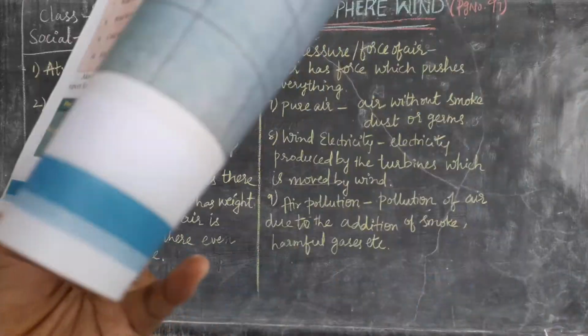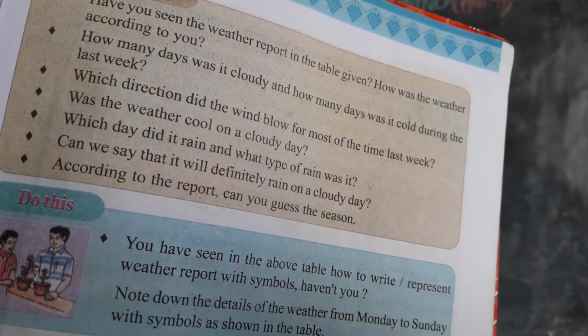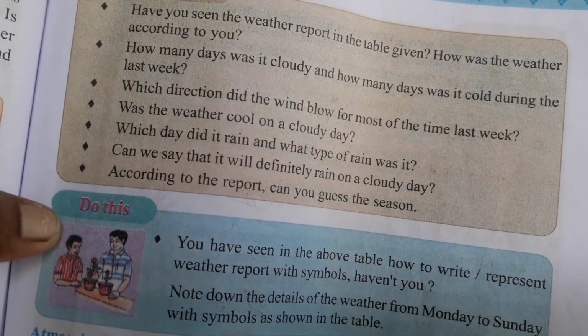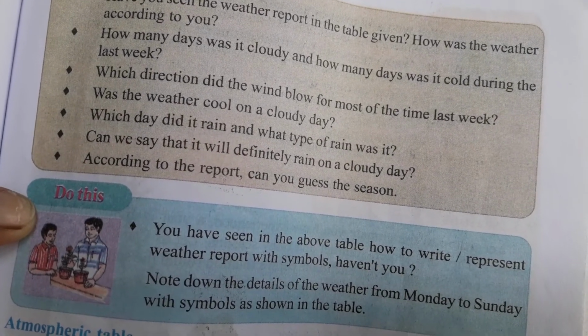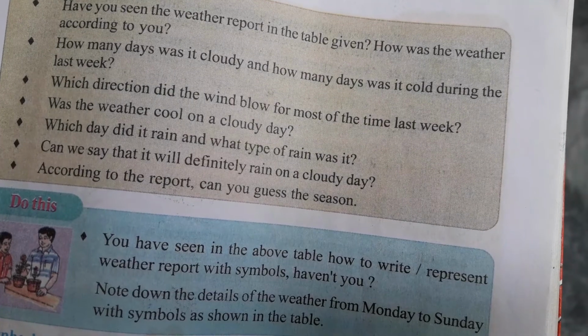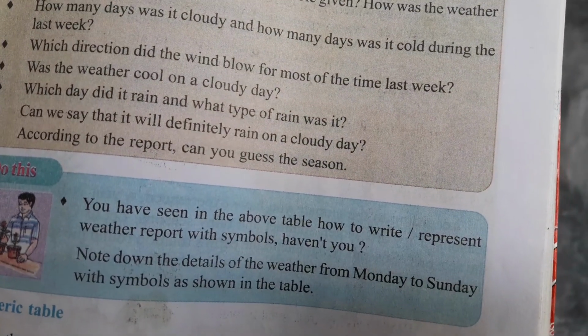Next, come to the point of think and say. Some questions are given here. Have you seen the weather report in the table given? How was the weather according to you? How many days was it cloudy and how many days was it cold during the last week? Which direction did the wind blow for most of the time last week? Which day did it rain and what type of rain was it? Can we say that it will definitely rain on a cloudy day according to the report? Can you guess the reason?